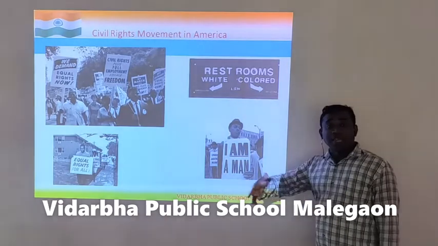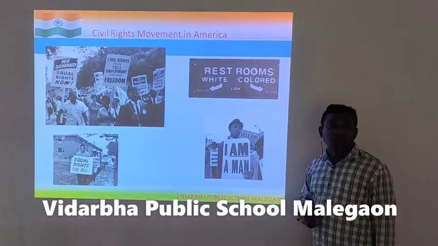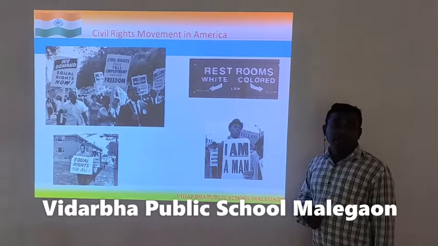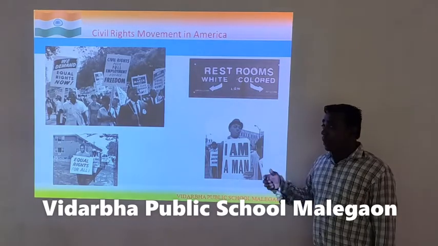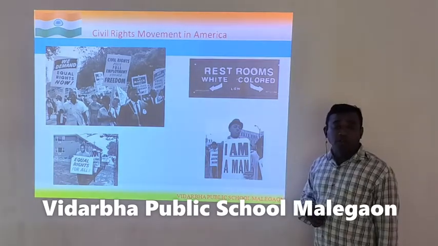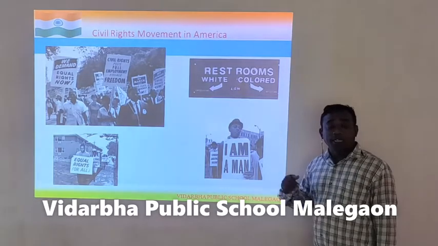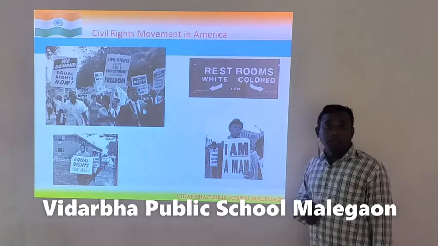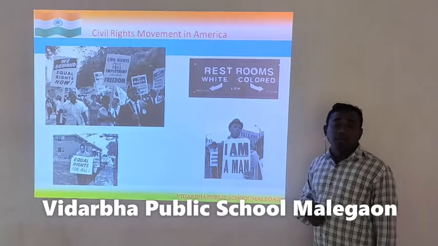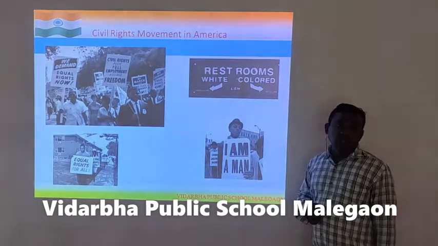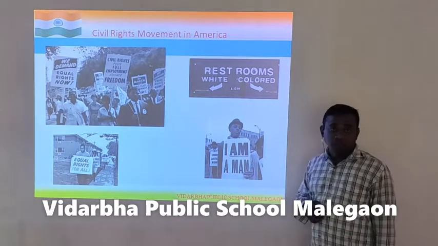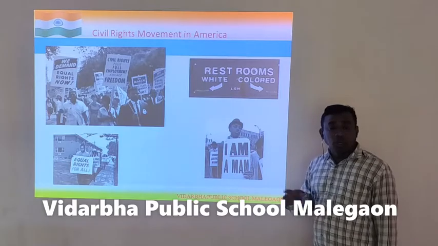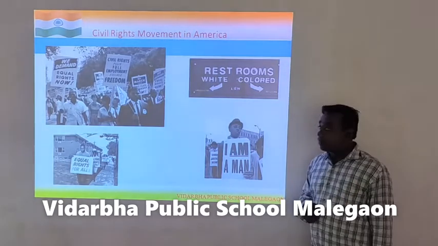So, gradually that slavery was abolished, but the evil stays in the mind of white people that the black people are some kind of inferior, and they kept teasing those black people. So there were no equal rights for the black people. Even if they were traveling in a bus, black people used to travel in the back seat. They could not seat while the white people were standing. So there was discrimination on the basis of color in USA.